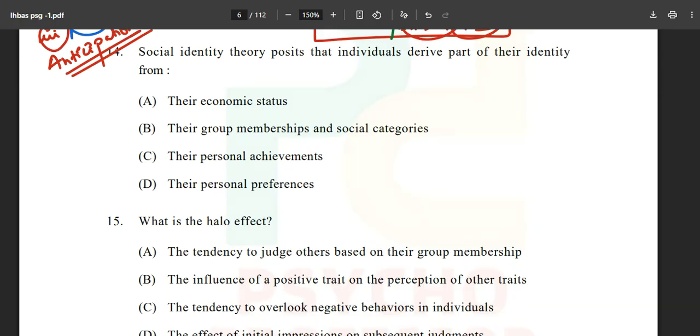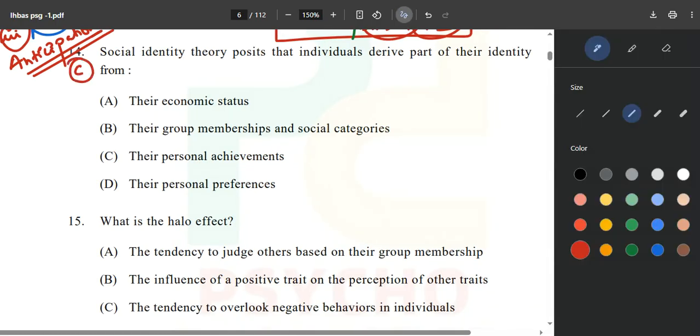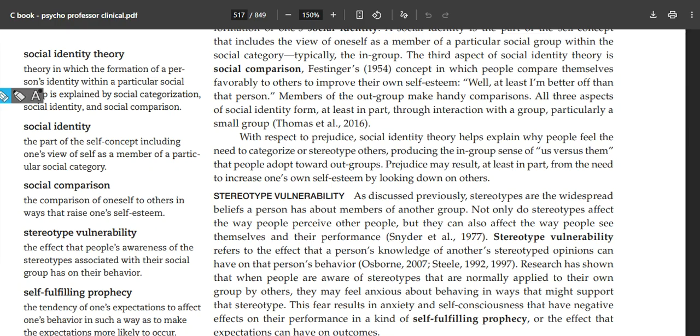Now, this question is directly from the C book. For this, you refer to the C book. Simply the C book. Their economic status, their group memberships and social categories, or their personal achievements or their personal preferences. You can just simply read from here: social identity theory, a theory in which the formation of a person's identity within a particular social group is explained by social categorization, identity and comparison. This is also important: CIC, not CFC. Categorization, identity and comparison. These three you should remember.